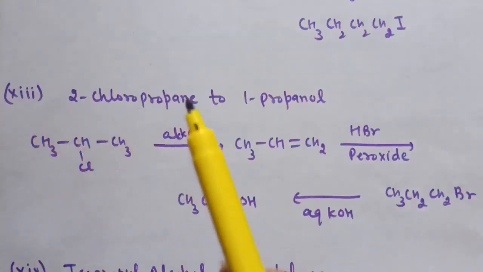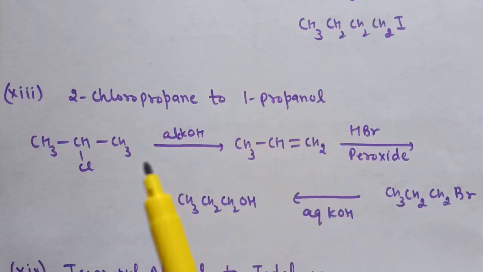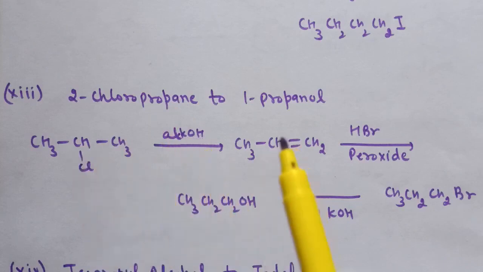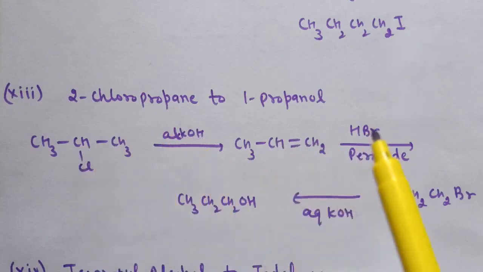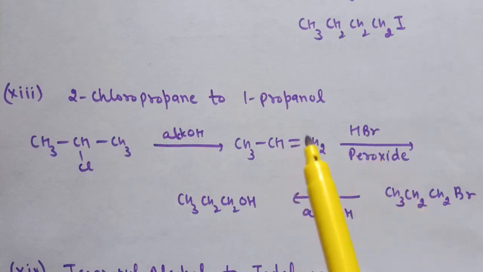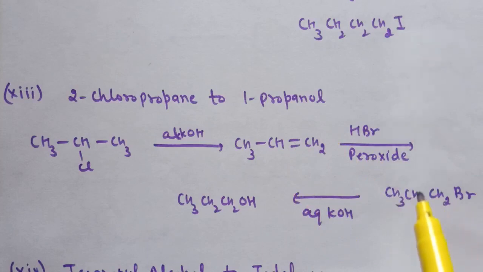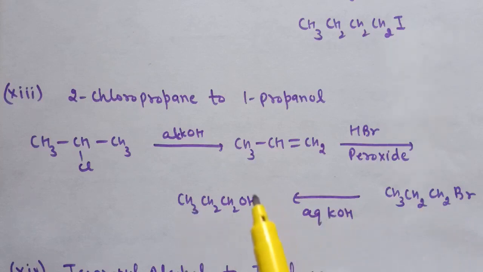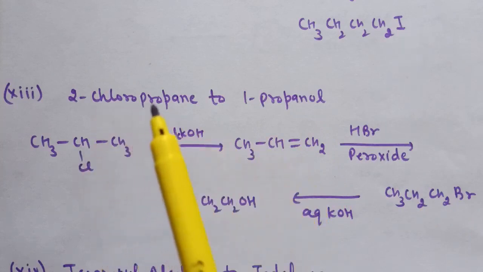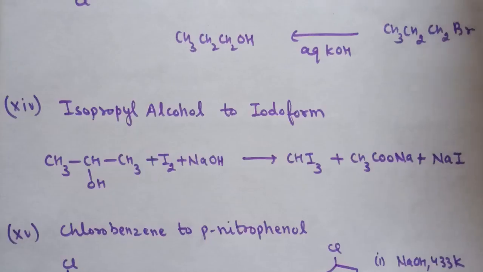13th part is 2-chloropropane to 1-propanol. So first step is treatment of 2-chloropropane with alcoholic KOH. Alkene will form. Further addition of HBr in presence of peroxide on this alkene leads to the formation of alkyl bromide, and reaction of this alkyl bromide with aqueous KOH leads to the formation of 1-propanol. So these are the steps in the conversion of 2-chloropropane to 1-propanol.